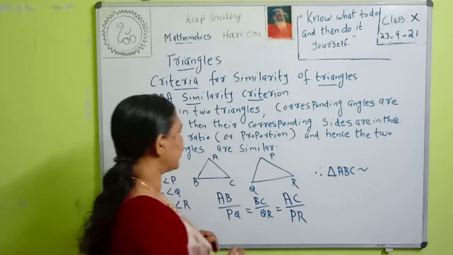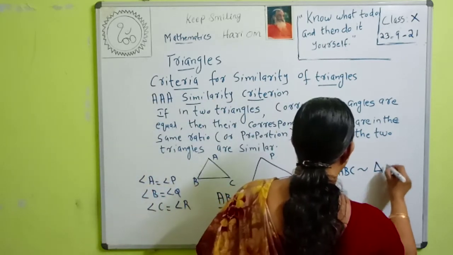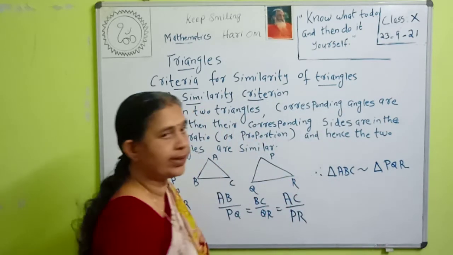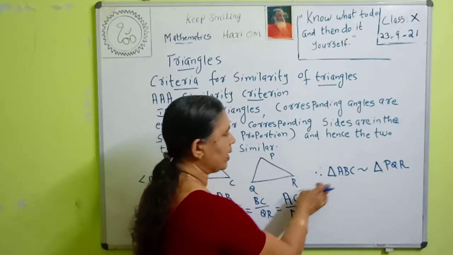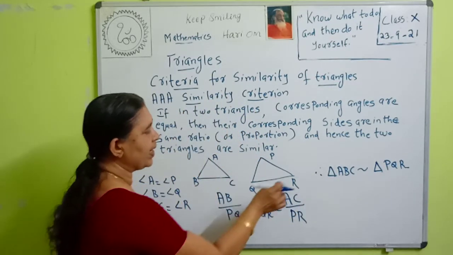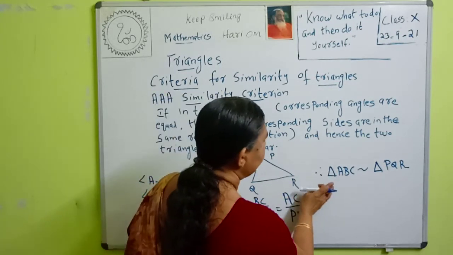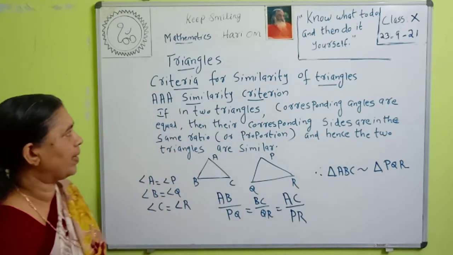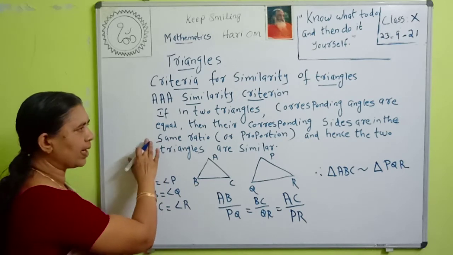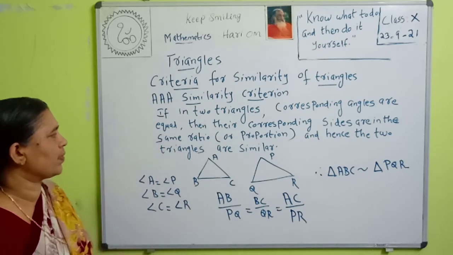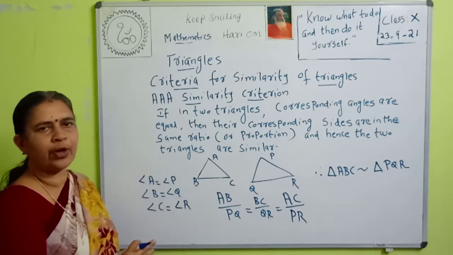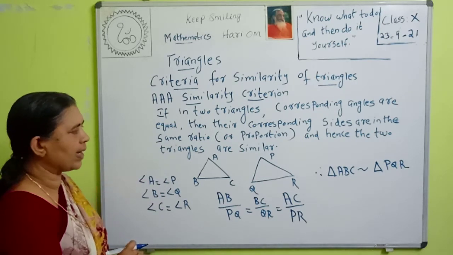is similar to triangle PQR. How do you read this? Sudarshan, triangle ABC is similar to triangle PQR. The symbol is the similarity sign. Then what is AAA similarity criterion? If in two triangles corresponding angles are equal, then their corresponding sides are in the same ratio or proportion, and hence the two triangles are similar.